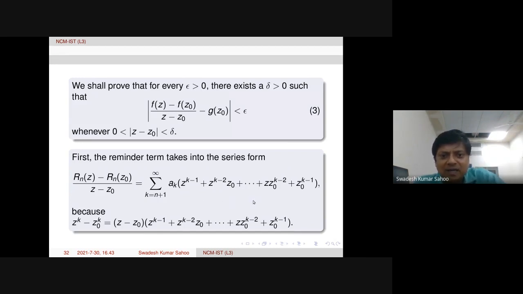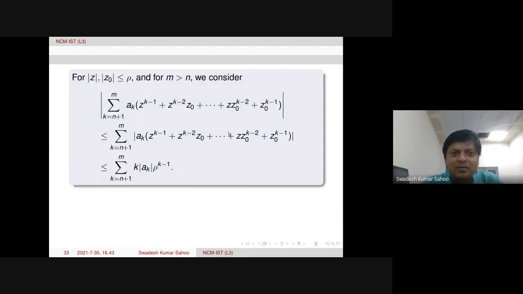Now what happened? We need to take modulus. So when we take modulus, first let us check for some finite sum, and then finally you can take a limit. That is the best way to do. So therefore, the right hand side sum we need to consider. For mod z and mod z naught less than or equal to rho, and for m bigger than n, we consider this right hand side in absolute value. Okay, k equal to n plus 1 to m, where m is bigger than n, and then whatever terms are there as it is.